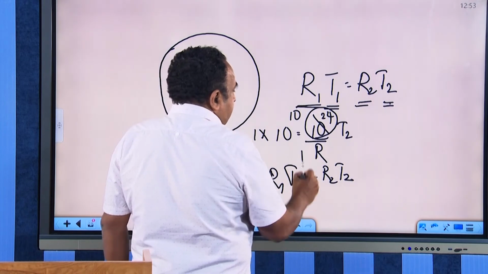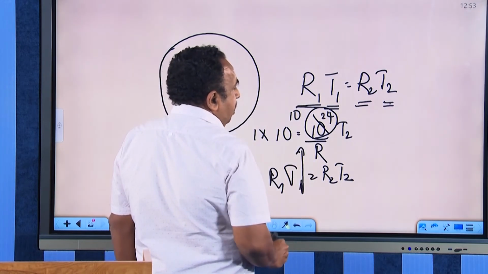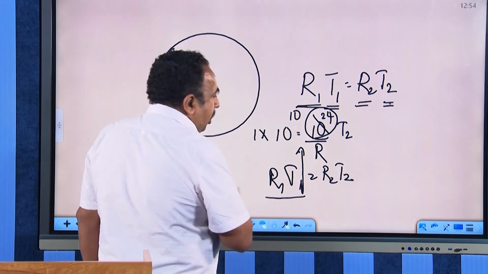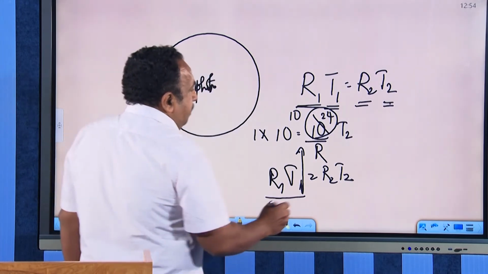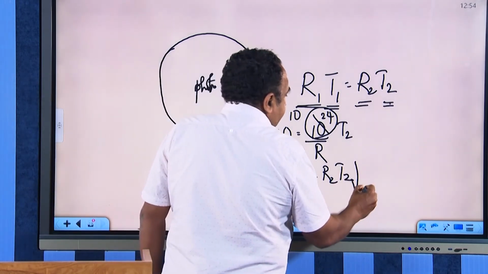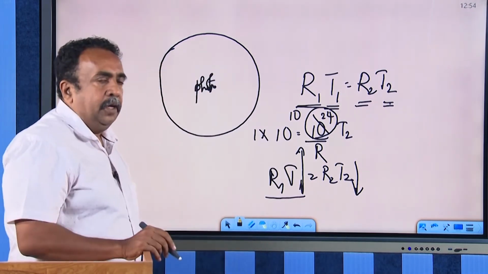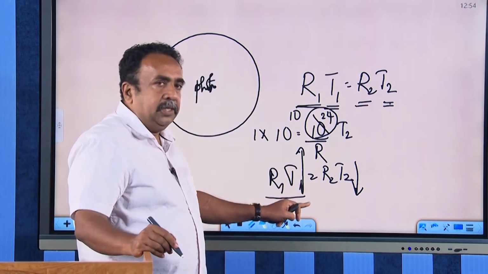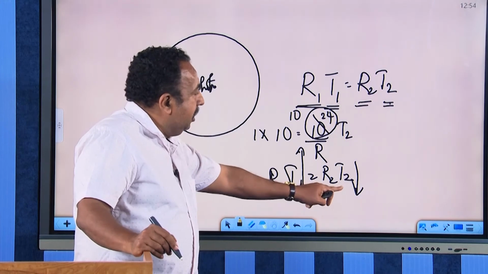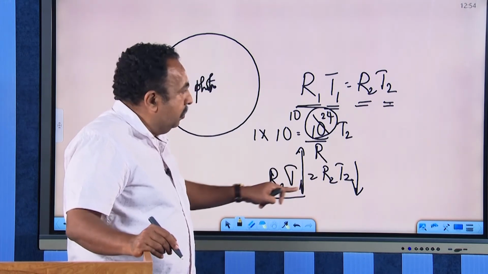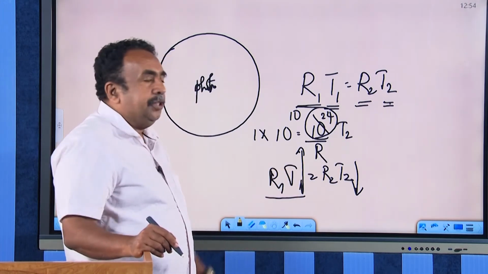Therefore, if T1 is very large, then to get this value, since this is a constant, the temperature of the photons must be very low to make it a constant.